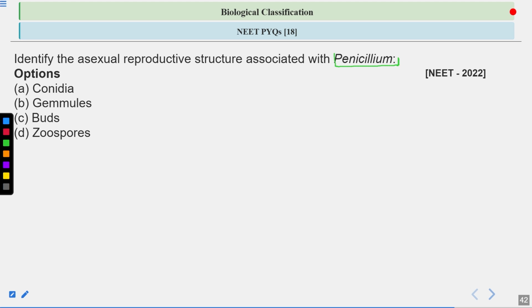Asexually, they're talking about asexual reproduction. What are the asexual reproductive structures formed in Penicillium, which belongs to class Ascomycetes? What are the options here? A is conidia, B is gemmules, C is buds, and D is zoospores. So what will be the correct answer here?